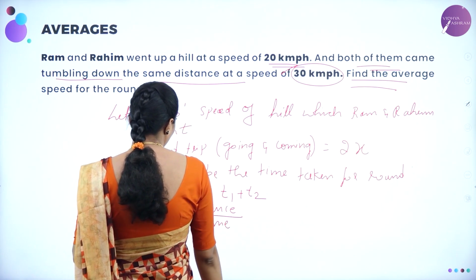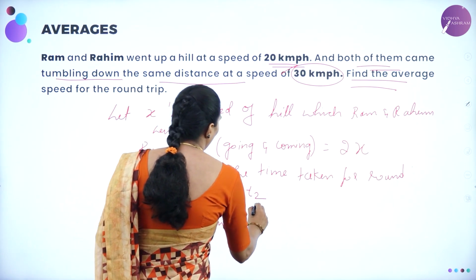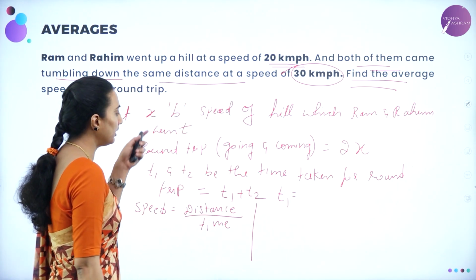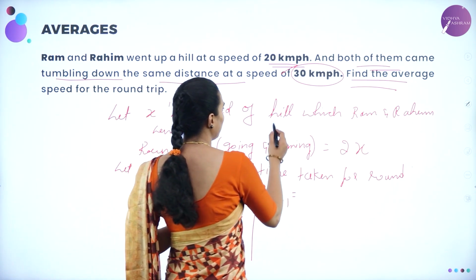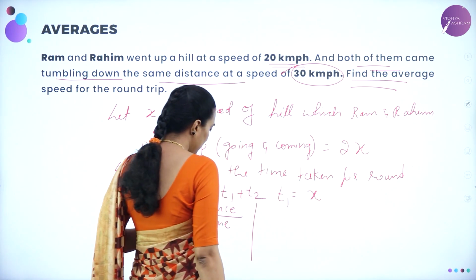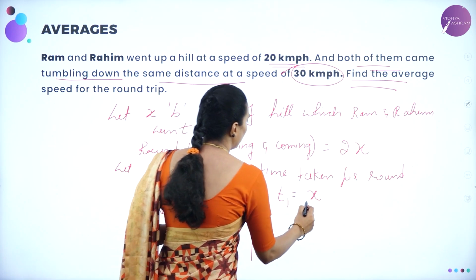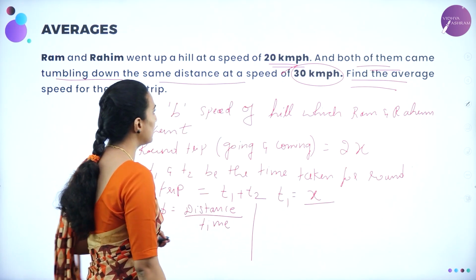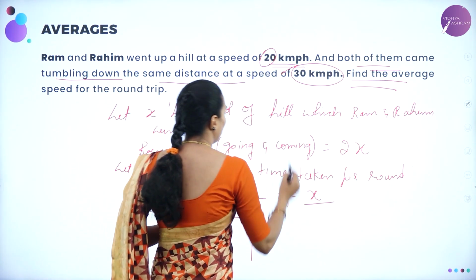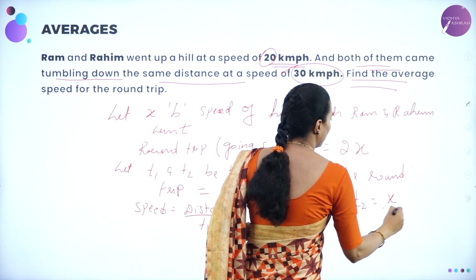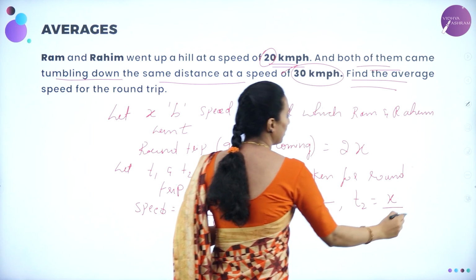So T1 will be x, the distance of the hill on one side, divided by the speed, which is 20 kilometers per hour. So what will be the T2? T2 will be equal to x divided by 30 kilometers per hour.